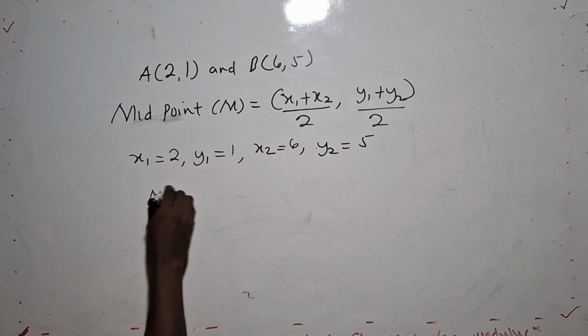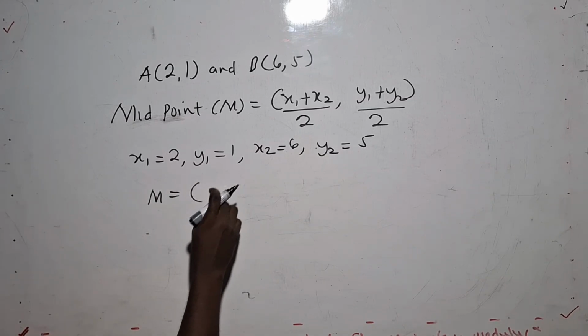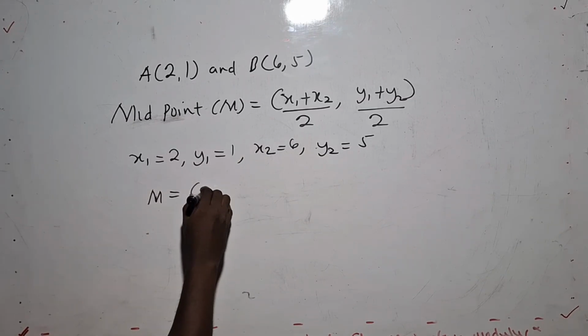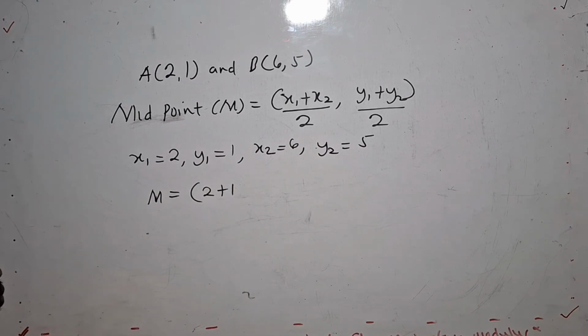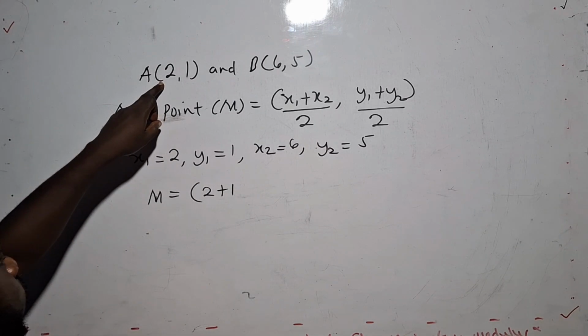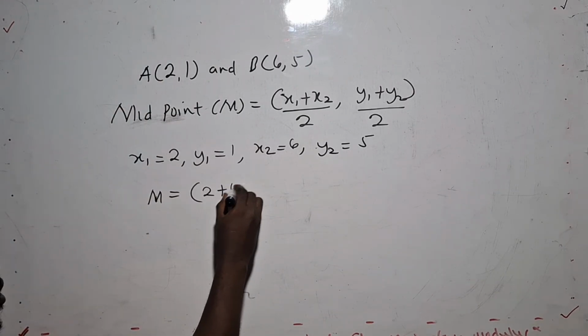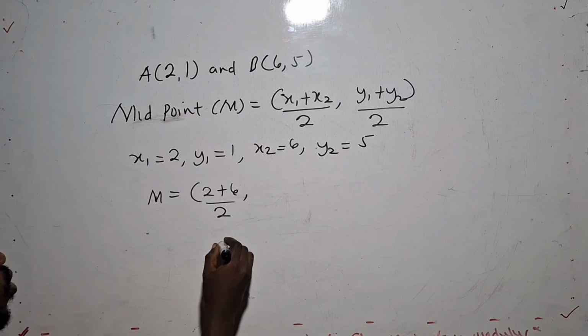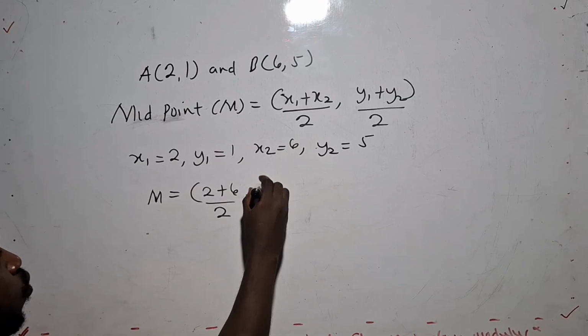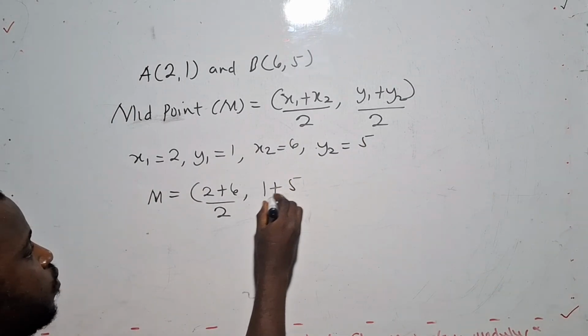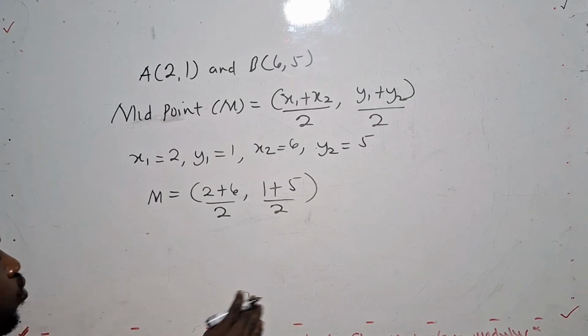So we can say M is equal to, now what is our x1? 2 plus x2 which is 6, all on 2. Then our y1 is 1 plus our y2, which is 5, all on 2 as well.